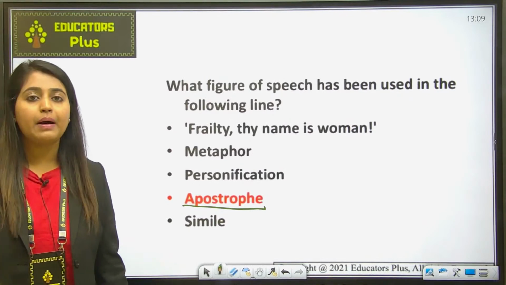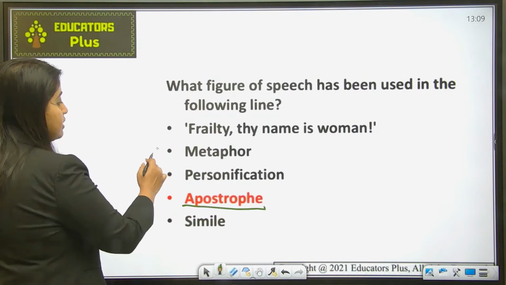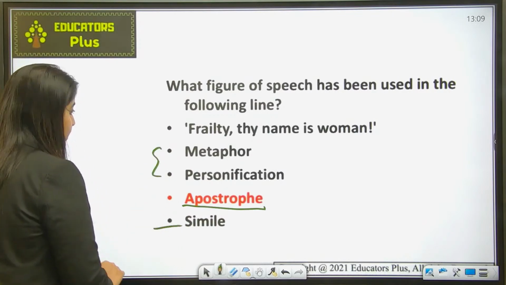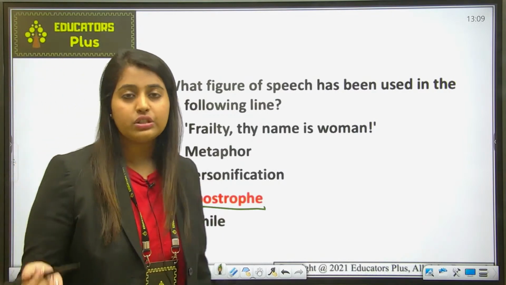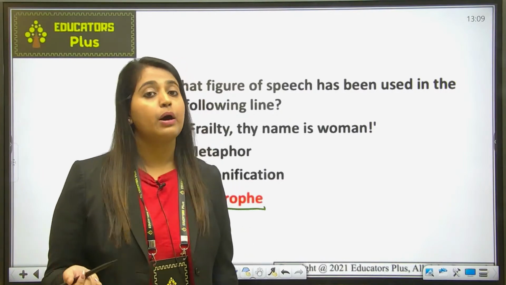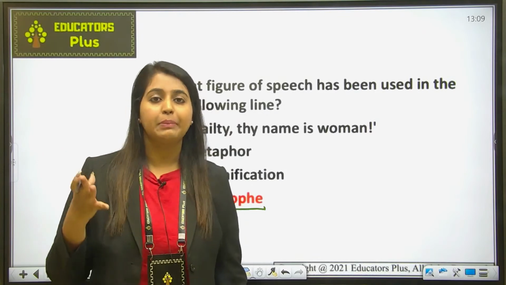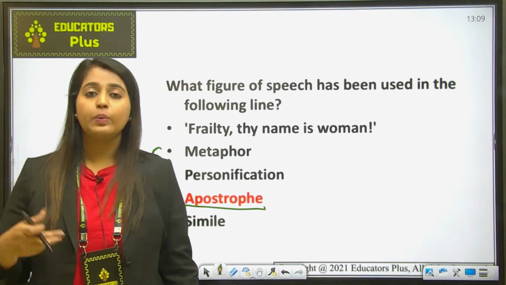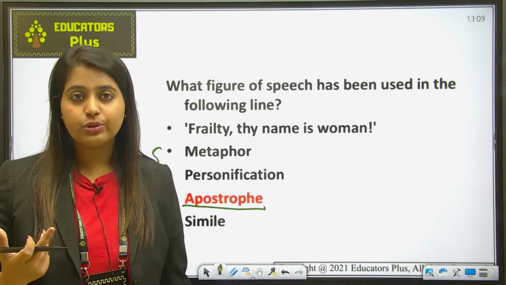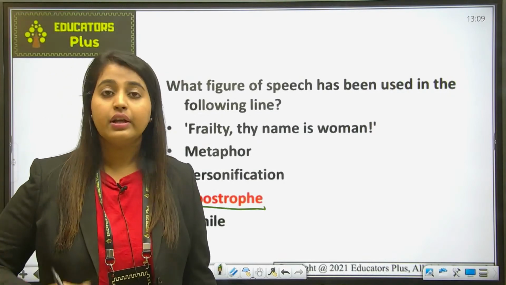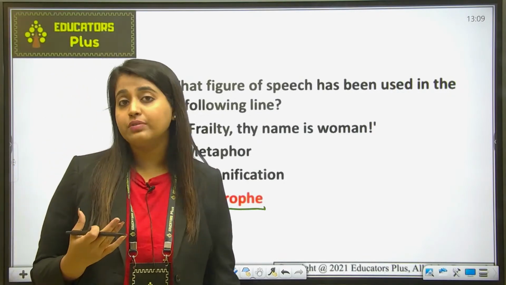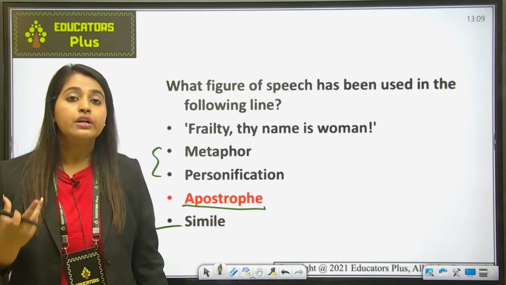Now let's talk about the other things as well: metaphor, personification and simile. In my previous lectures I have discussed these, so you must know what a metaphor, personification and simile are. Once again I'll make you revise, because as you know this is a time of revision. The more you revise, the more you get a hang of the theme or concept.